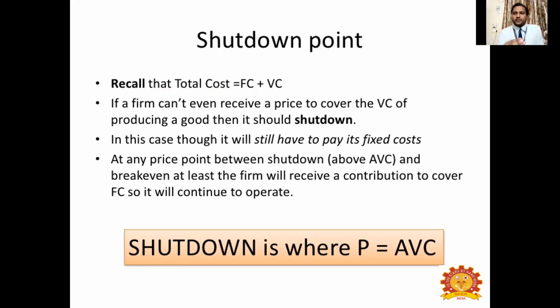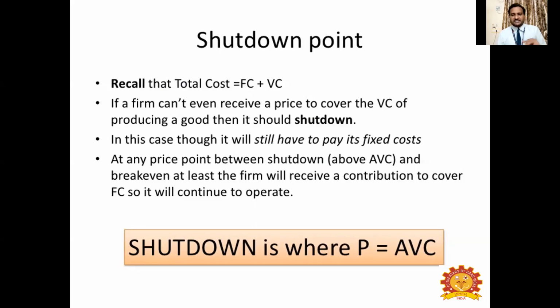If it is 100 rupees, the price of the same output in the market should be greater than 100. That is P is greater than AVC. AVC is the average cost incurred to produce 1 unit of output. If it is 100 rupees, that is 100 rupees you have spent to produce it. So when you want to sell the same product outside in the market, you have to get a price for the product which is greater than 100. That is P is greater than AVC. When you can enjoy this situation in the market, then it is worthy to run your business.